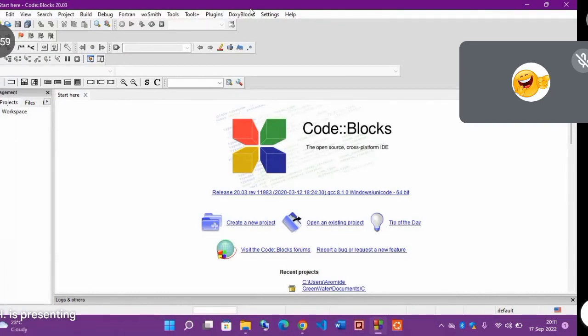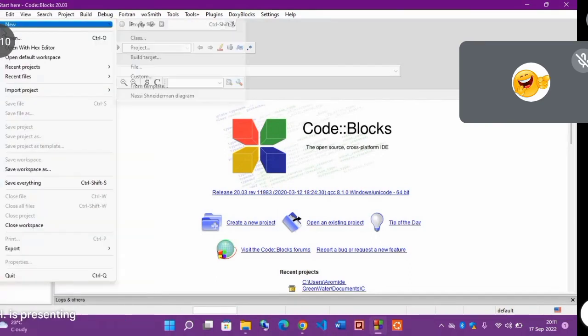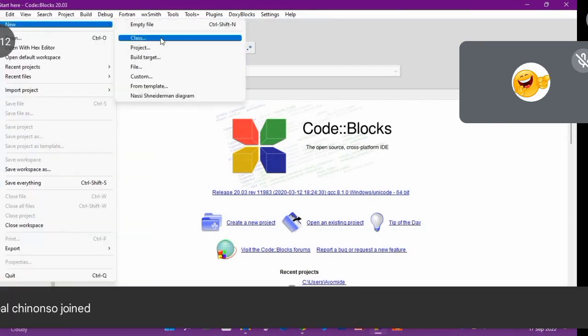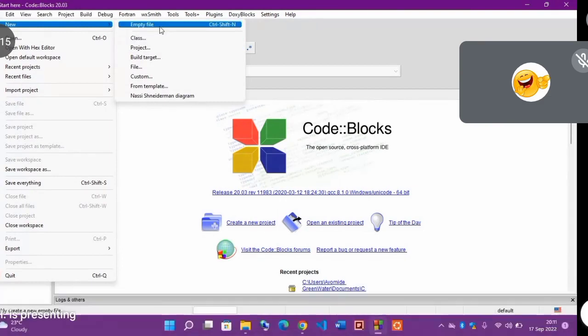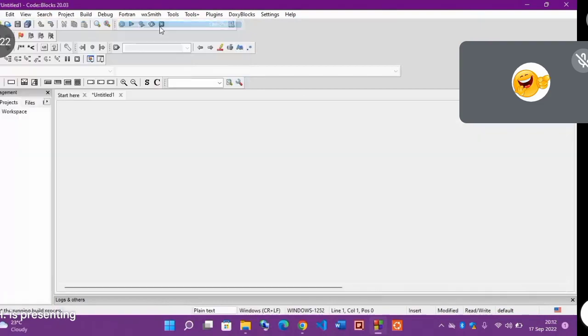So let's see. I want to create a new folder or a new project. Now let me tell you something. Let's say you want to create a C program, you click on this New, and you click on Empty File. It's going to create a single file for you, but that file will be split into 3, which means it's going to be a problem for you. What I'm saying is this: let me create something like this. You just open this because it's a file. It doesn't understand what I'm trying to do.